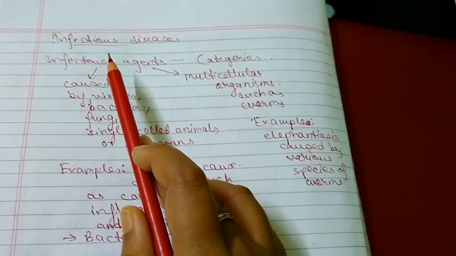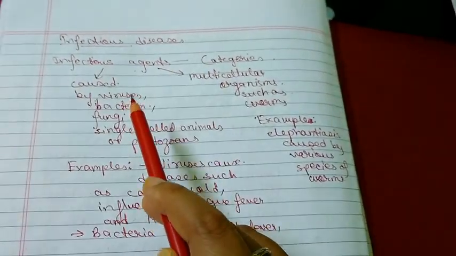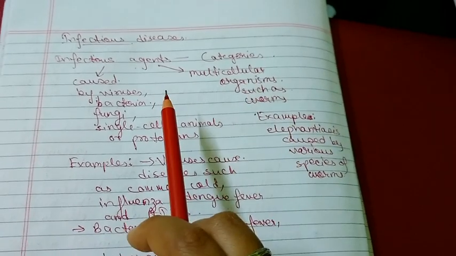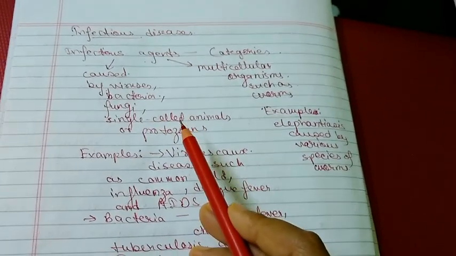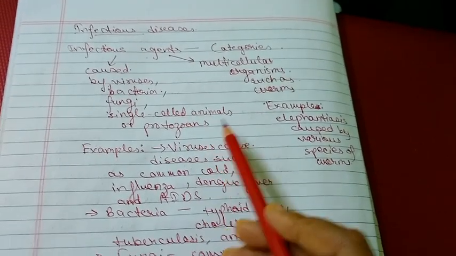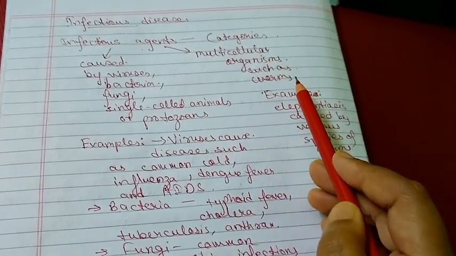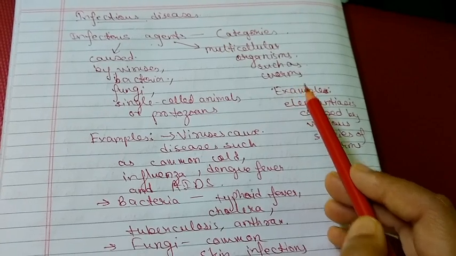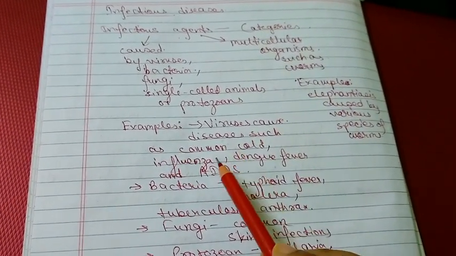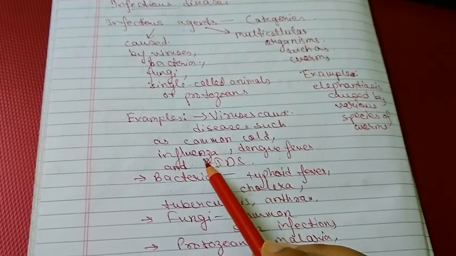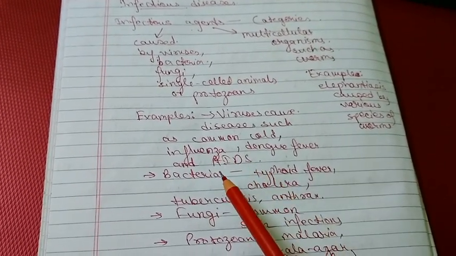Now we come to the section on infectious diseases. Infectious agents can be categorized into two categories: one that is caused by viruses, bacteria, fungi, single-celled animals or protozoans, and the other that is caused by multicellular organisms such as worms. Examples of this category are viruses that cause diseases such as common cold, influenza, dengue fever and AIDS.